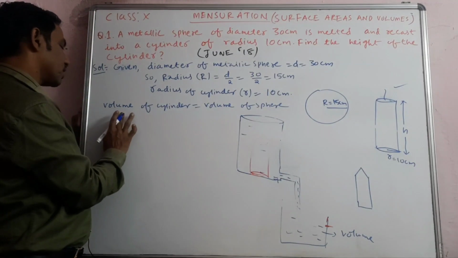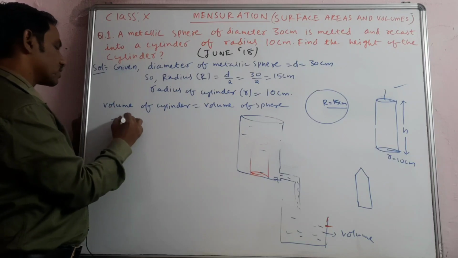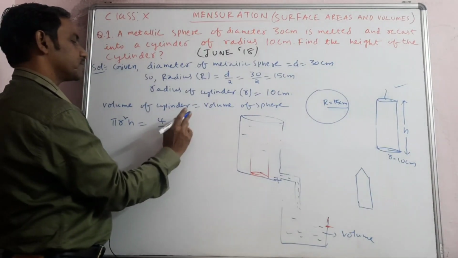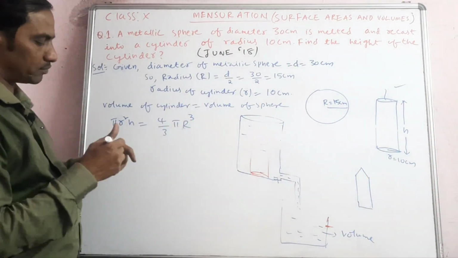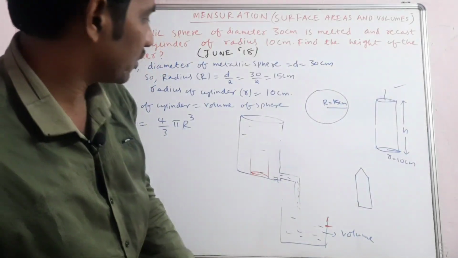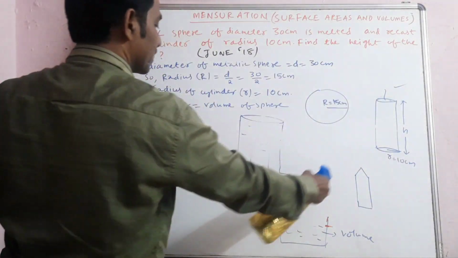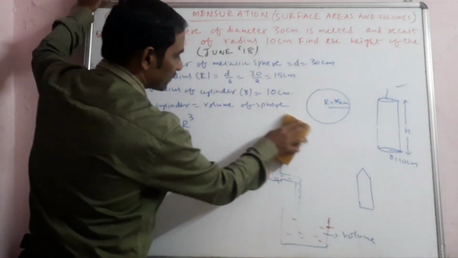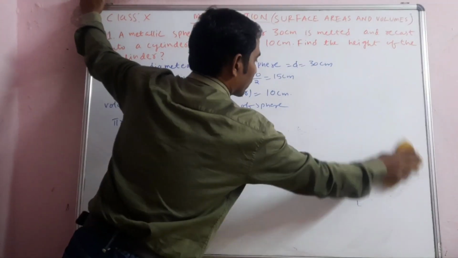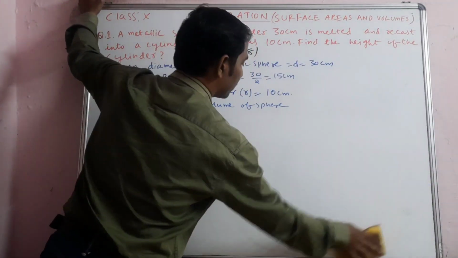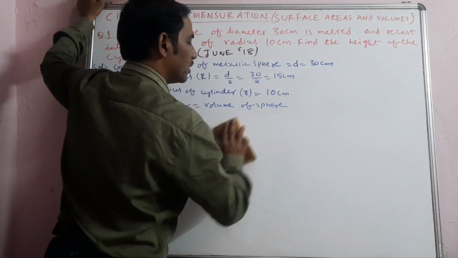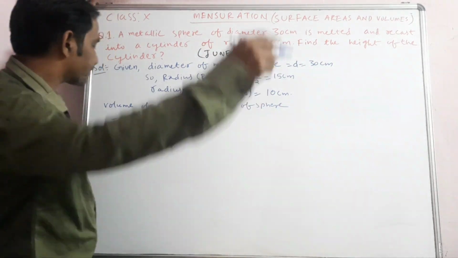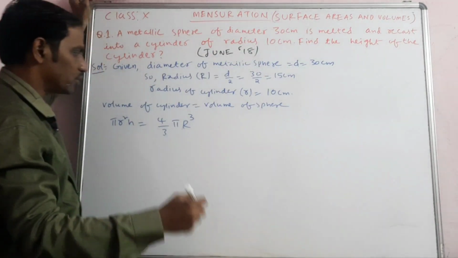So pi r square h is equal to 4 by 3 pi R cube. Done. I will erase the diagram since the space will be occupied. Now remember the values: for the sphere the radius is 15 and the radius for the cylinder is 10 centimeters. Now substitute the values. Of course here pi cancels.